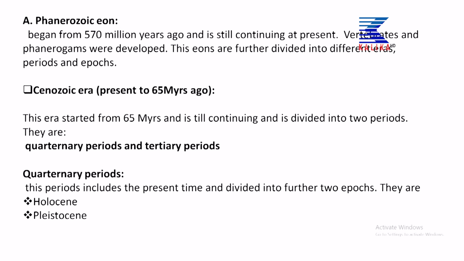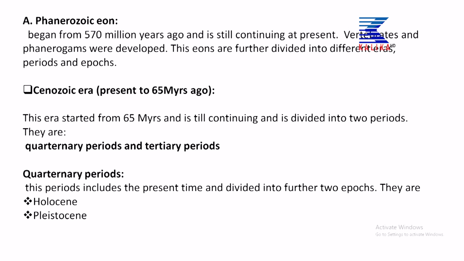We can see the phanerogamic plants all over the surface of the earth. This eon is further divided into different eras, periods and epochs. And the first era, that means the present era, of this eon is the Cenozoic era, that is present to 65 million years ago.